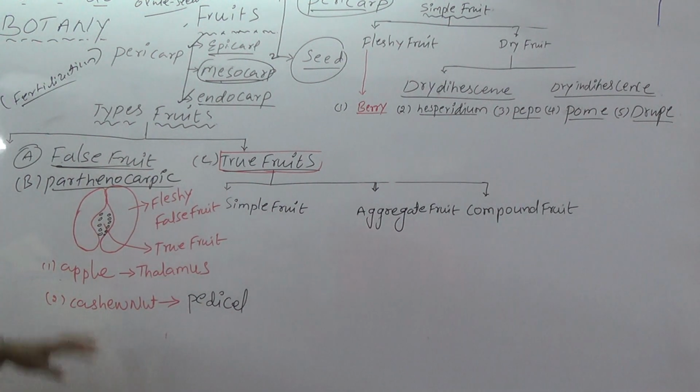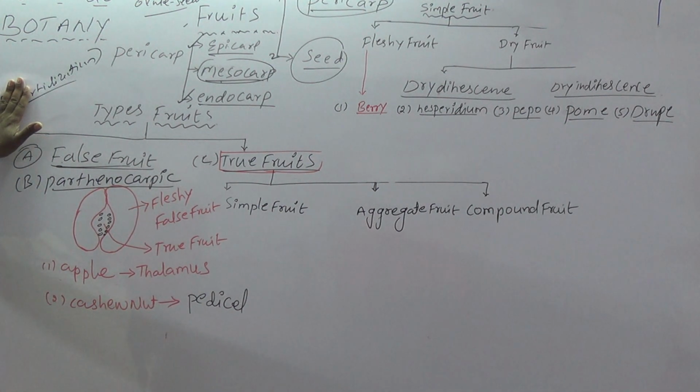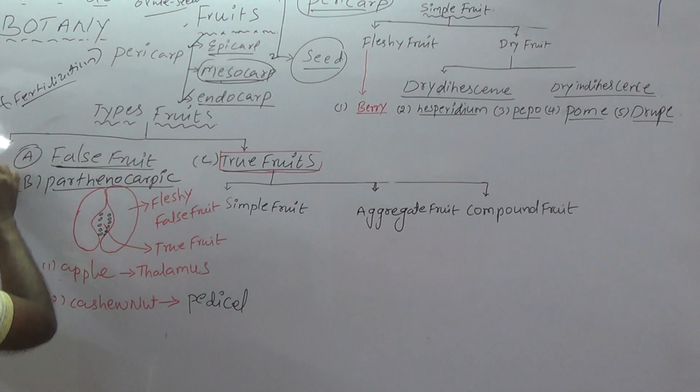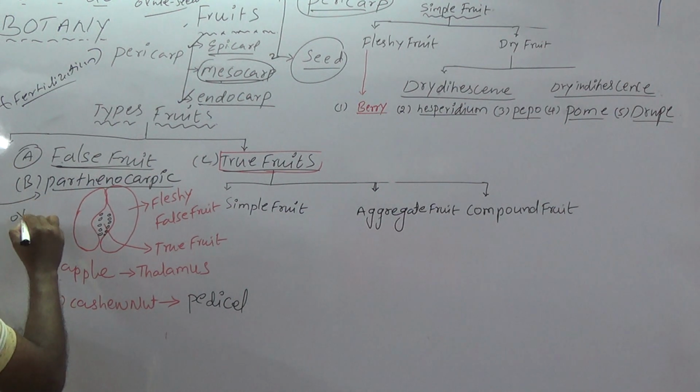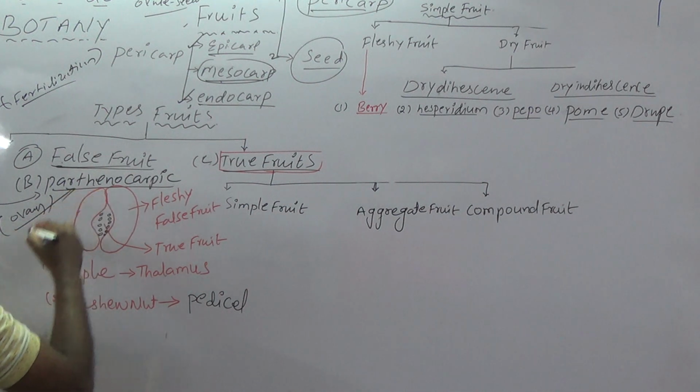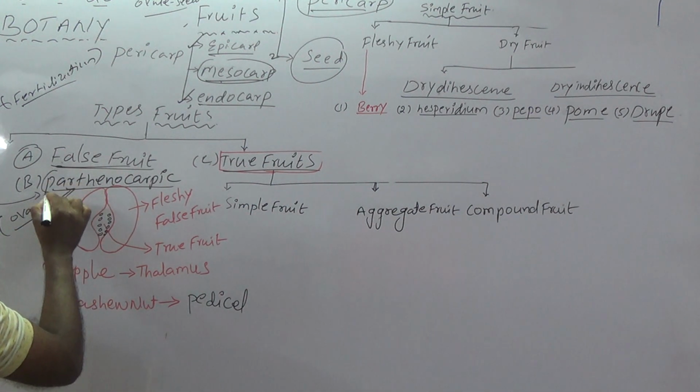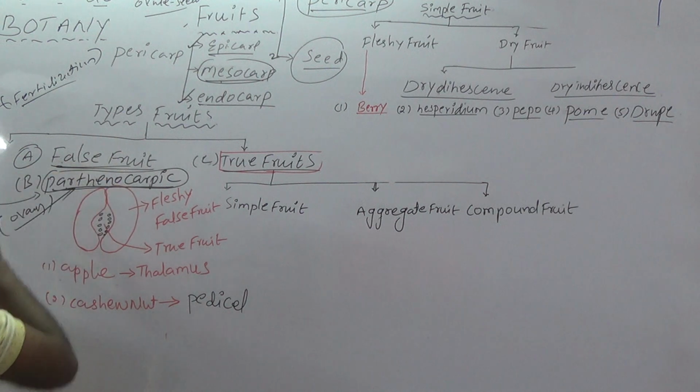In some plants, without fertilization, the ovary develops into fruit. Such fruits are called parthenocarpic fruits. Are you clear?